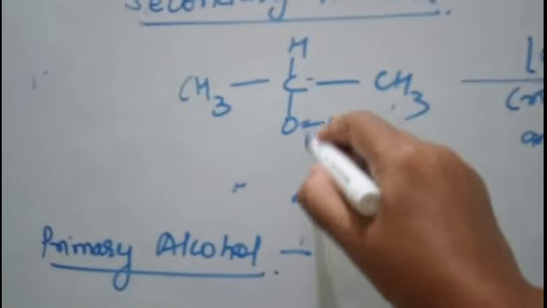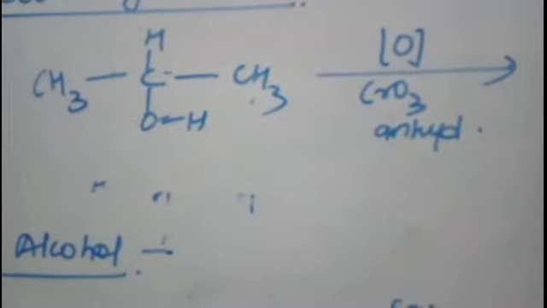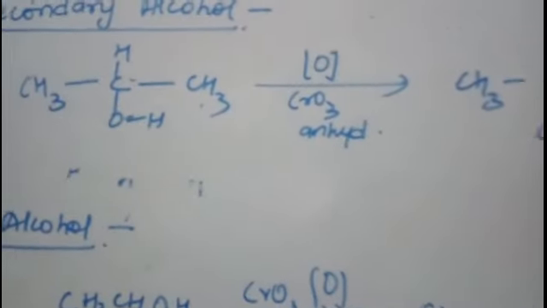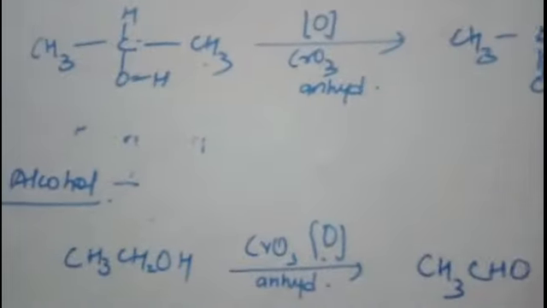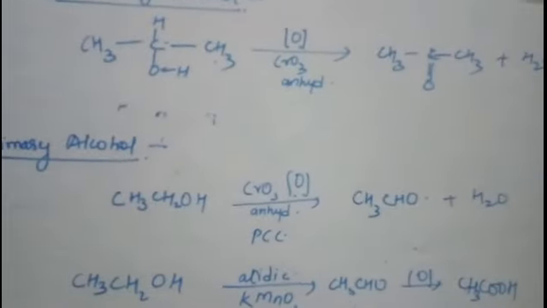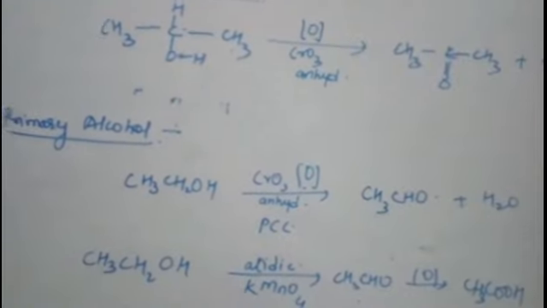Right, then what will happen here? Same, this and this bond will be broken, and a double bond to O will be introduced. This means your alcohol will be converted to a ketone. Water will be released: H2 from here, O from here, so water will be removed. So in this way the secondary alcohols are converted to ketone, right, in the presence of a mild oxidizing agent.